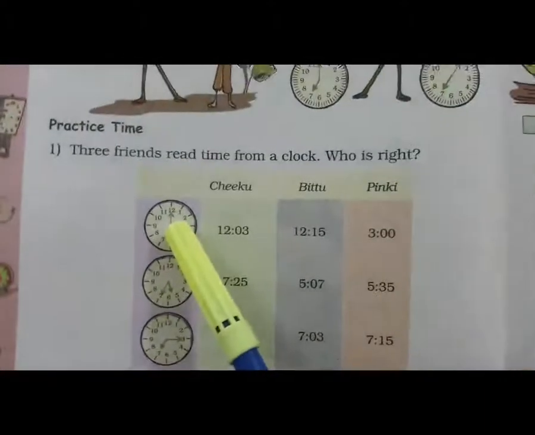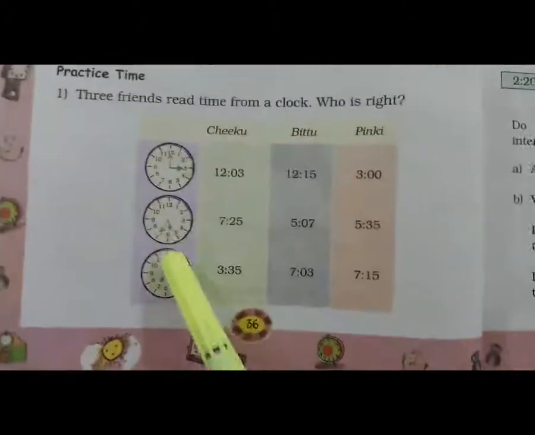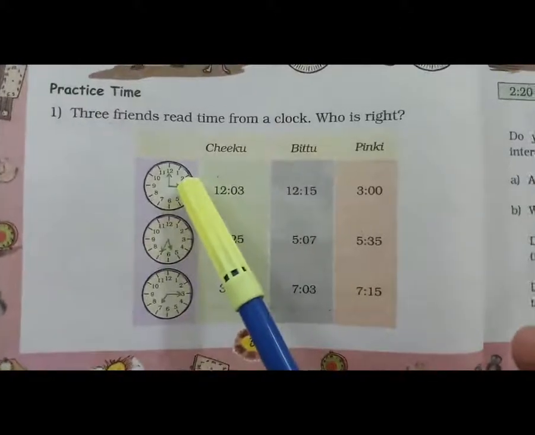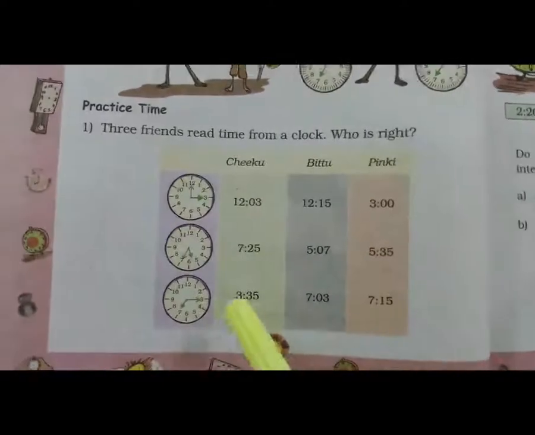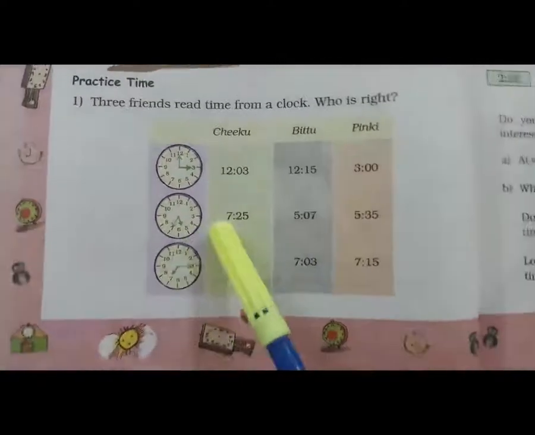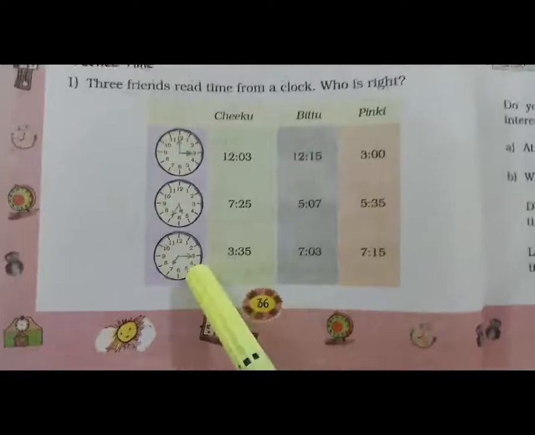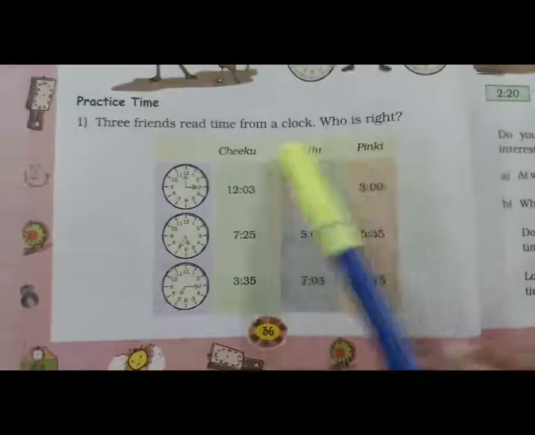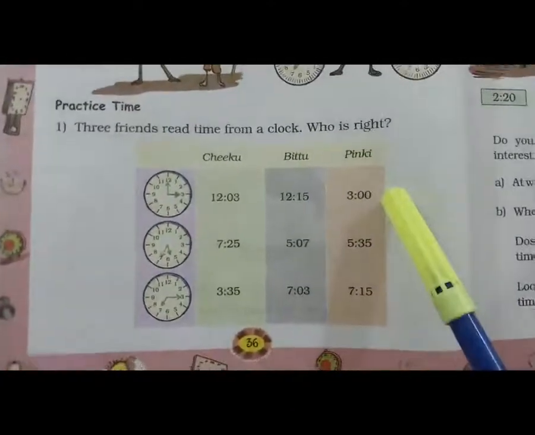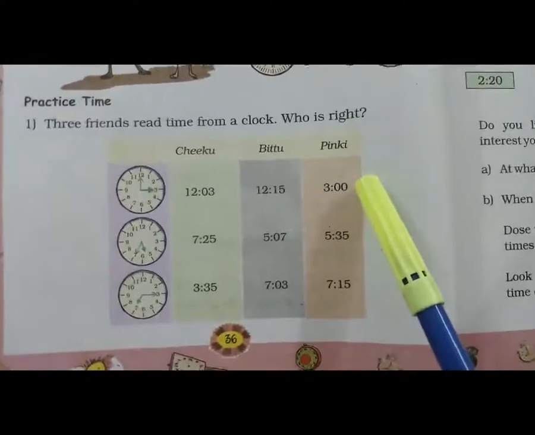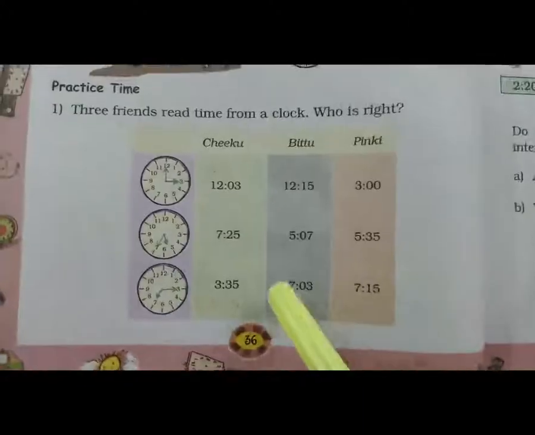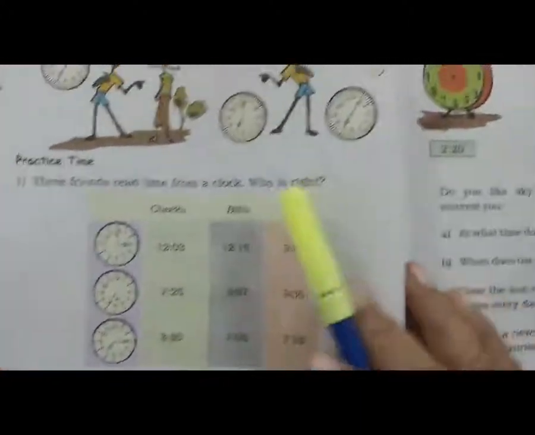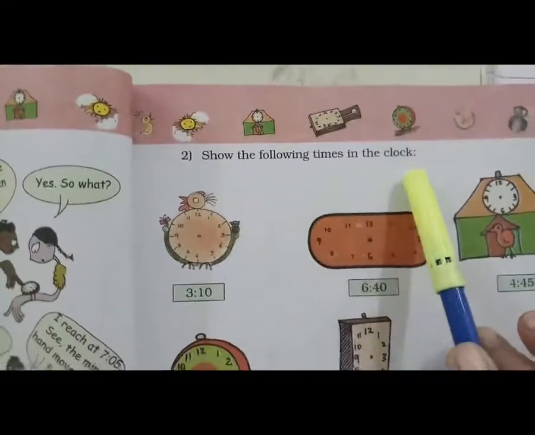See here, small hand and big hand, clearly seen here. Here is the small hand, the hour hand, and the big hand, the minute hand. In this clock also you have to find the right time. In this also, so you have to write here which time is right. So here you have to tick it. Okay. Now second one, show the following times in the clock.